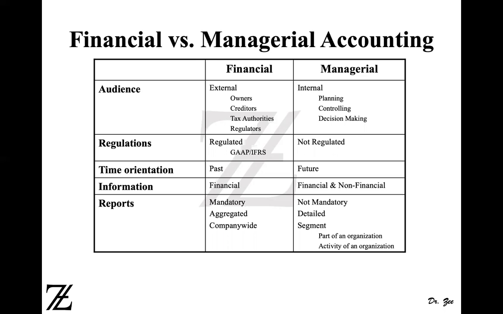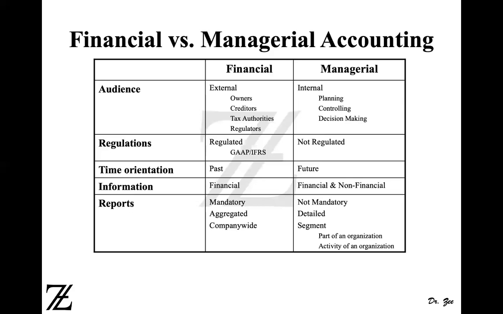In addition to that, you can also see non-financial data. For example, how many labor hours you're going to use, how much time it is going to take to make a certain product, and other non-financial information which can be used to calculate the dollar figure, the financial information, but you can see those non-financial information in the managerial accounting reports.